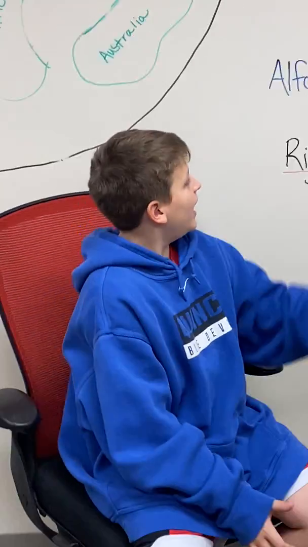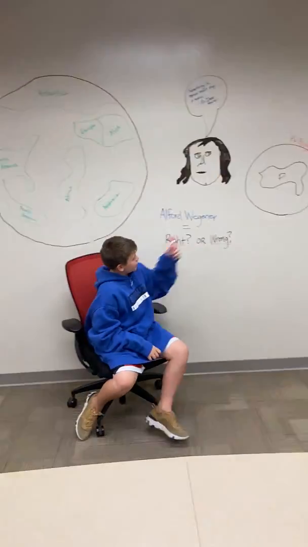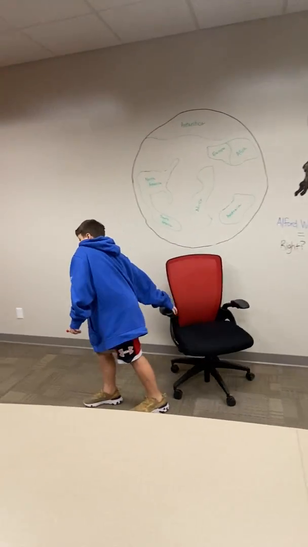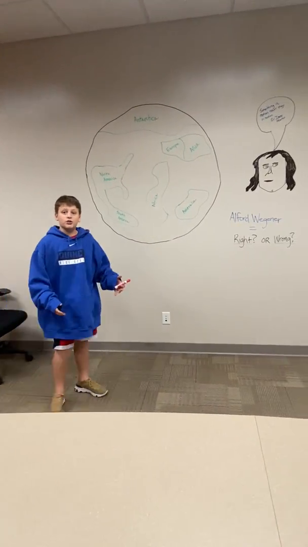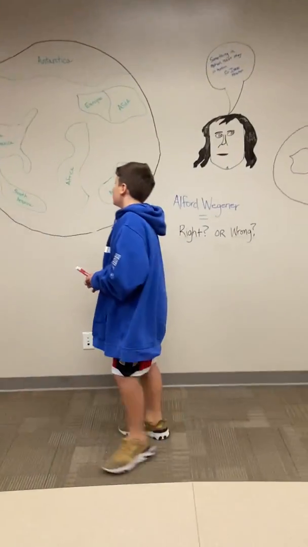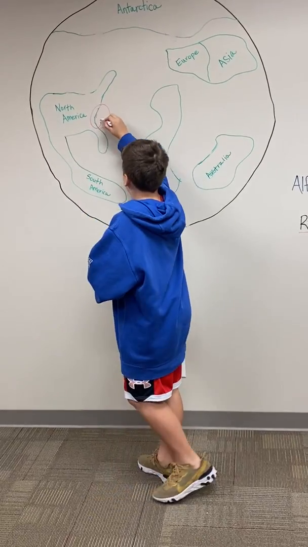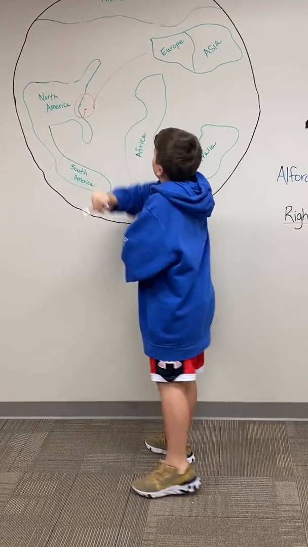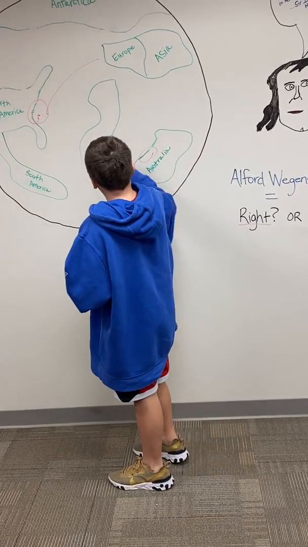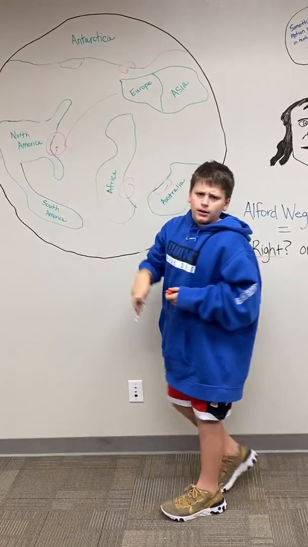Today we're going to cover Alfred Wegener and his theory about continental drift and Pangea. But first, before we decide if these theories are right, we have to dive into the theories themselves. His first theory is the beaches. If we take a look at North America, we can see that this beach could fit into Europe. And same thing with Australia, Africa, and Antarctica's beaches.